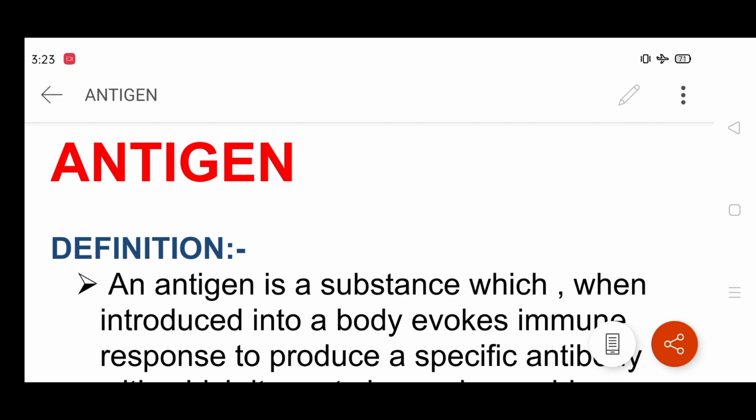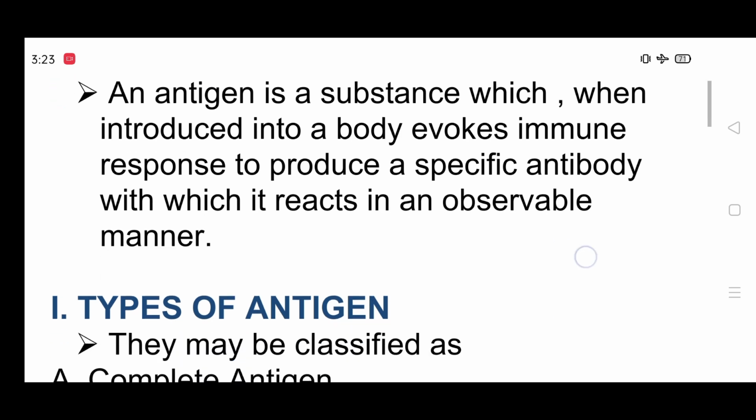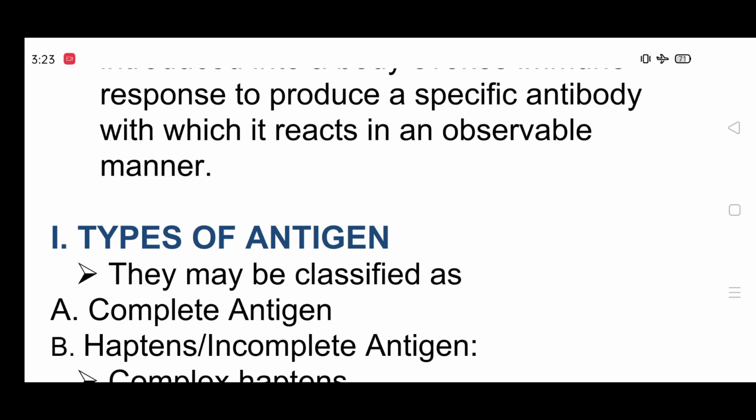I will start with the antigen definition. An antigen is a substance which, when introduced into the body, evokes an immune response to produce specific antibodies with which it reacts in an observable manner. An antigen is a substance which activates antibodies in the body, and the antibodies kill the antigens. First is the types of antigen.